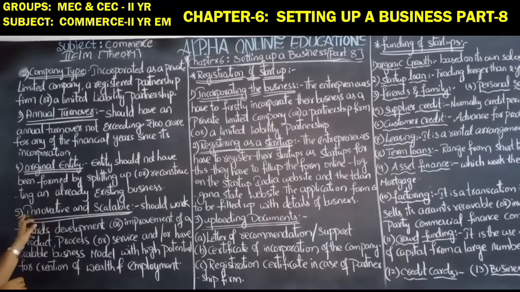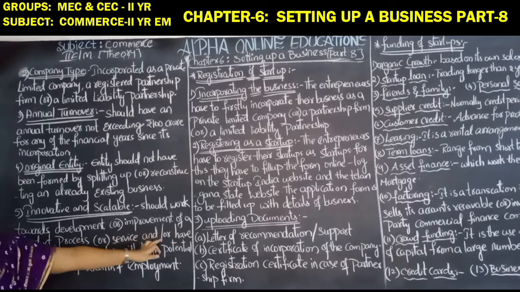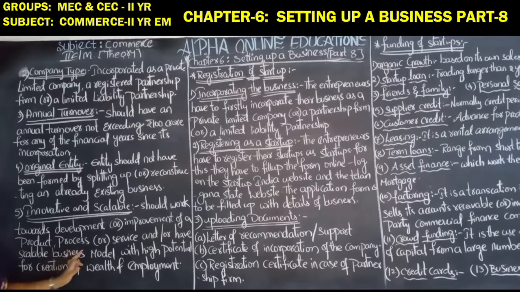Next, innovative and scalable: it should work towards development or improvement of a product, process or service, and or have a scalable business model with high potential for creation of wealth and employment.